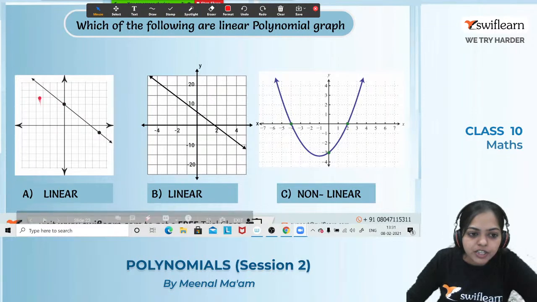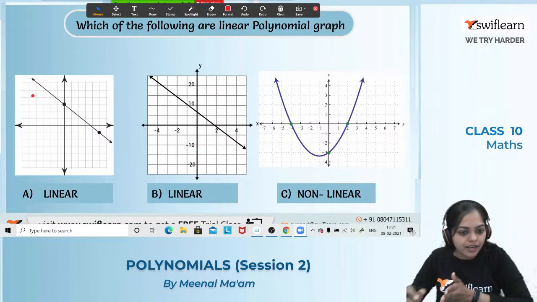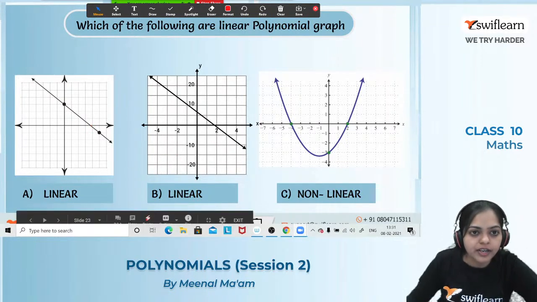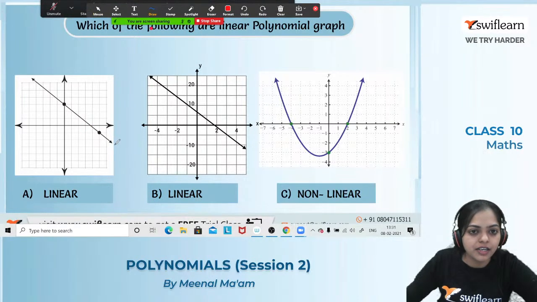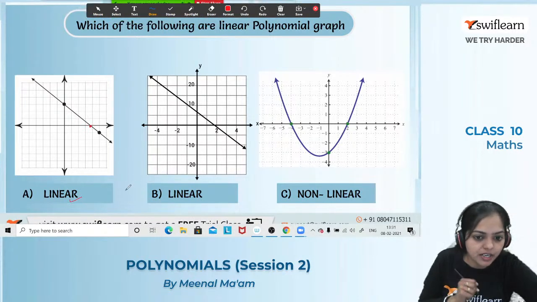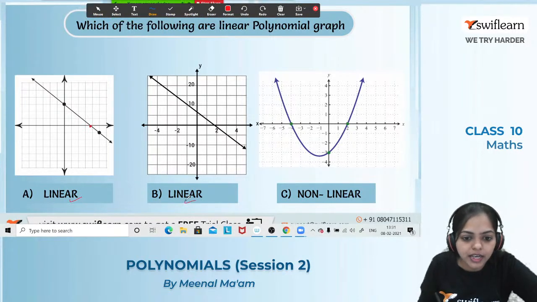So the first one, what is it? It's a straight line and it intersects the x-axis at only one point. That's why it's a linear polynomial graph. And if I talk about the second graph, again it's a linear polynomial and it intersects the x-axis at exactly one point. That's why again it's a linear polynomial.